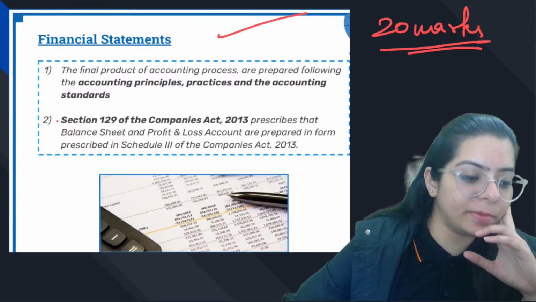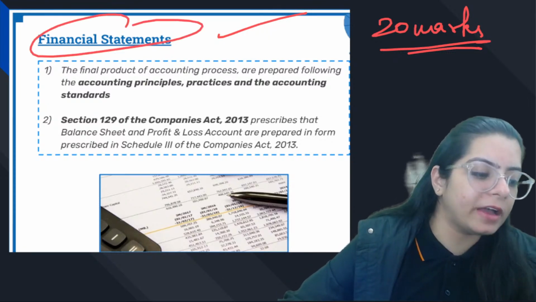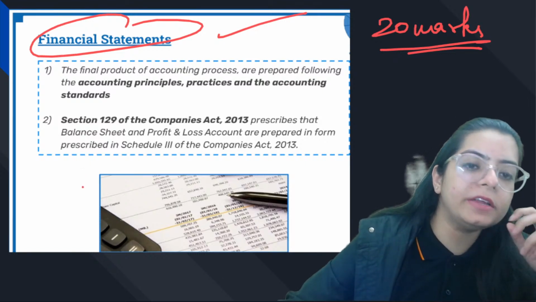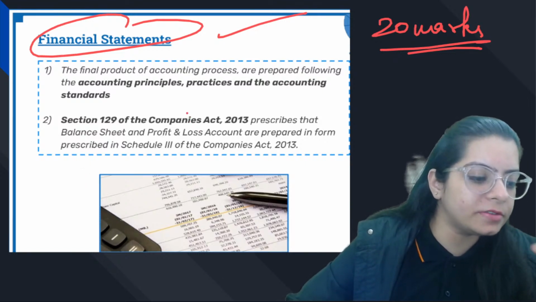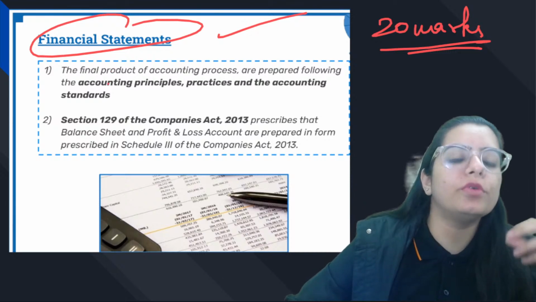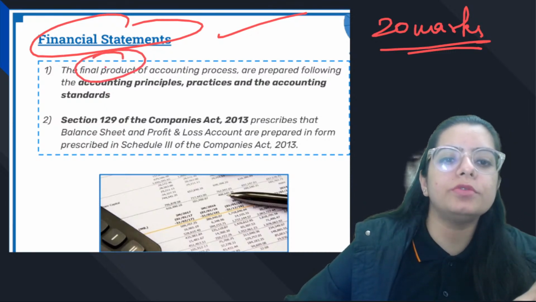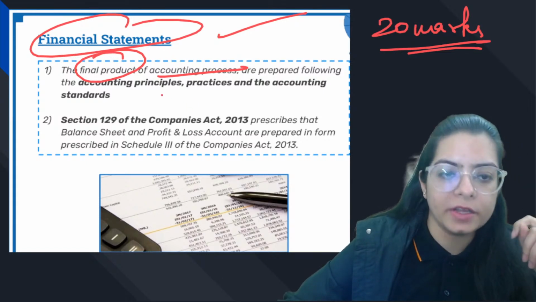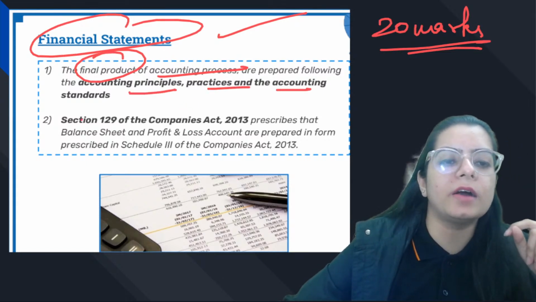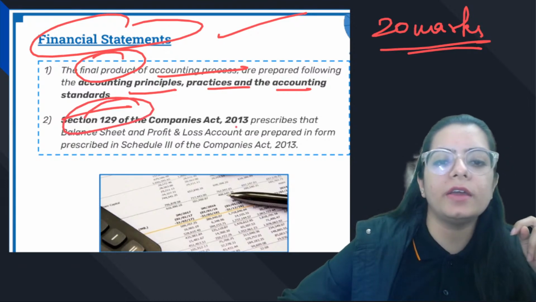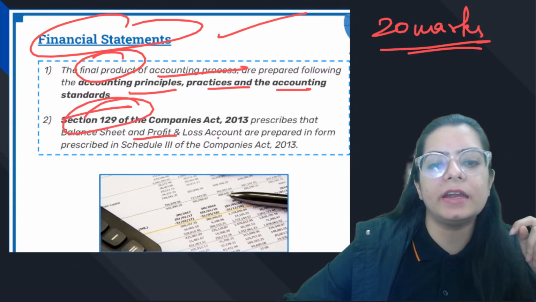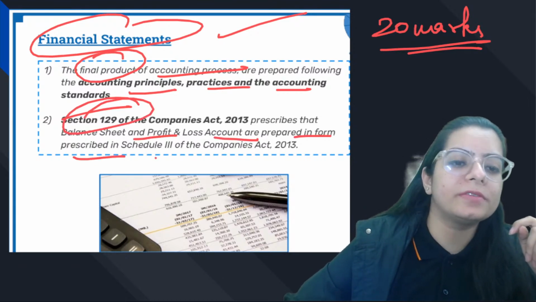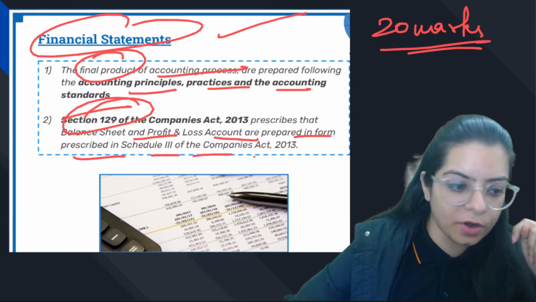So what is the meaning of financial statements? The final product. The whole year you have been doing accounting to reach some final product, right? Accounting principles, practice, and accounting standards. Section 129 of Companies Act prescribes that balance sheet and P&L are prepared in the prescribed Schedule 3 of Companies Act.